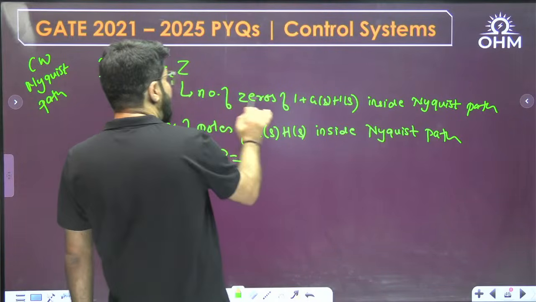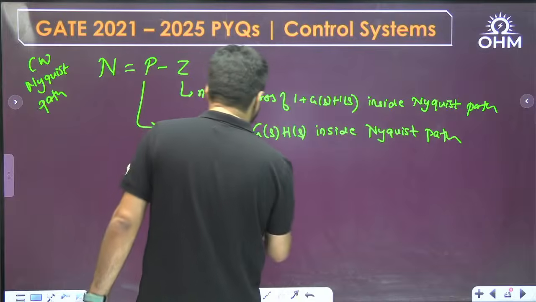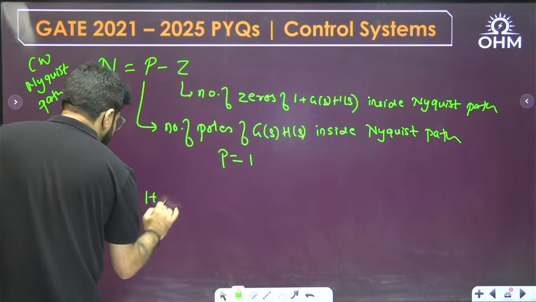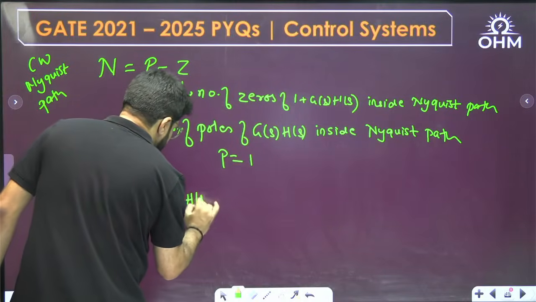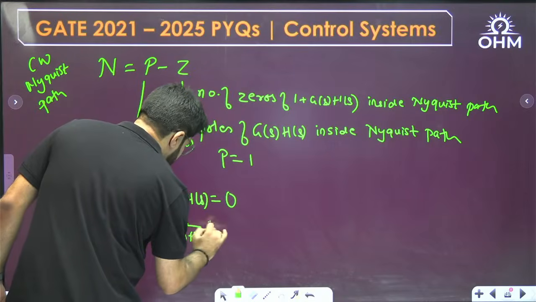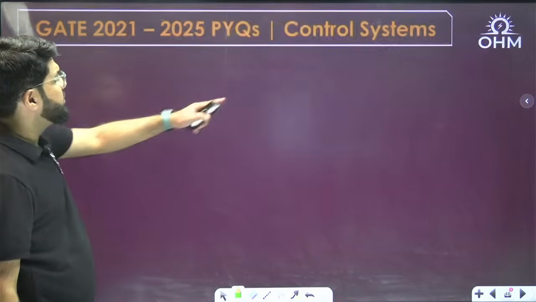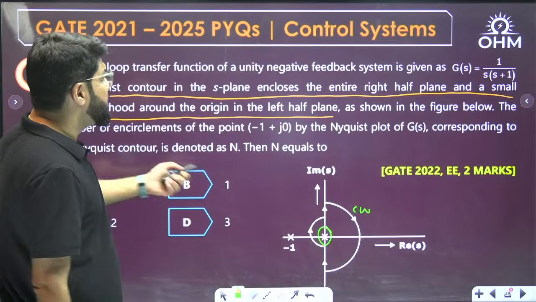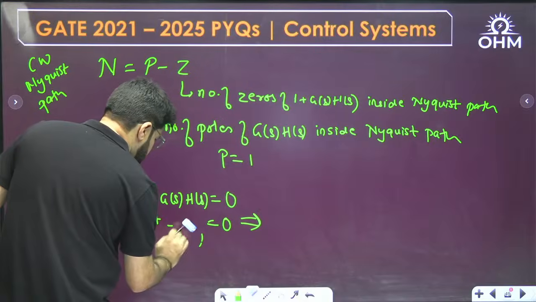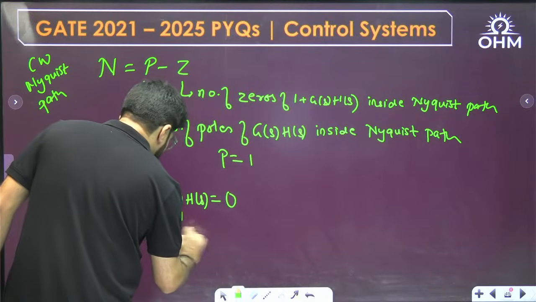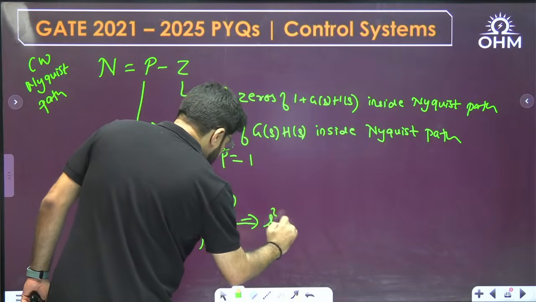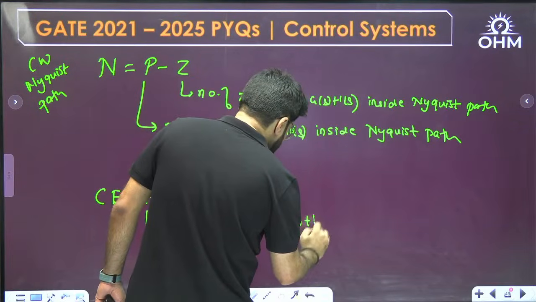P is 1. Now Z is the number of zeros of 1 plus GSHS. Zeros of 1 plus GSHS means the characteristic equation is required, the roots of the characteristic equation. 1 plus GSHS equal to 0. This is what GS is given, no? It is simply given as 1 upon s plus 1, a fixed value. So 1 plus 1 upon s plus 1 equal to 0. Solving this, you get s square plus s plus 1 equal to 0.